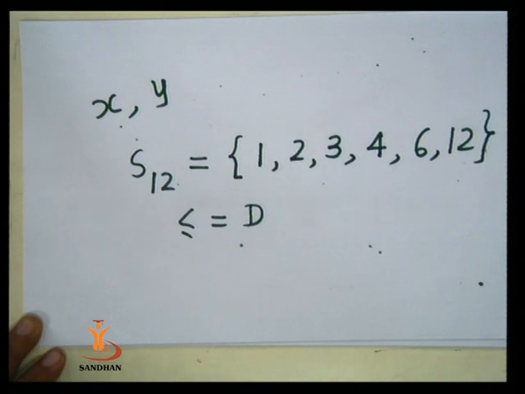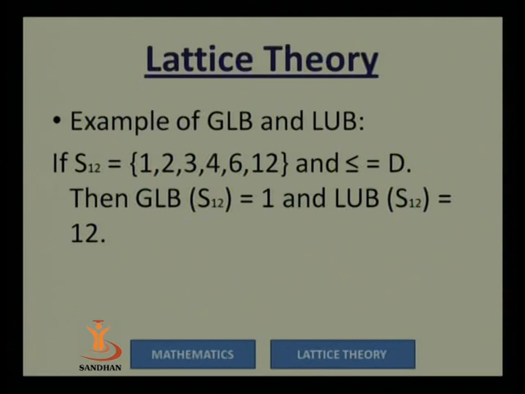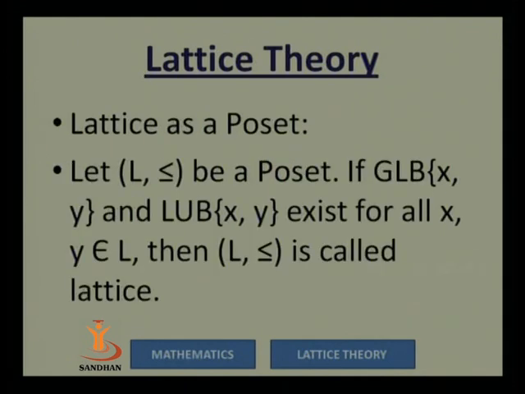So we will have the different members in S12. Look at here, 1. 1 is a divisor of all the members of S12. So we can say the greatest lower bound of S12 is 1. Similarly, you can see 1, 2, 3, 4 and 6. These are all divisors of 12, so the least upper bound of S12 is 12. Similarly, we can consider other examples also. And now we are going to see our main point, what is a lattice.